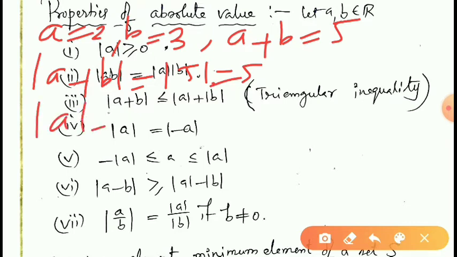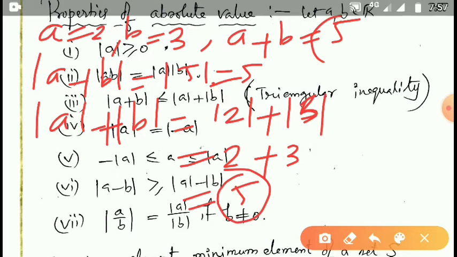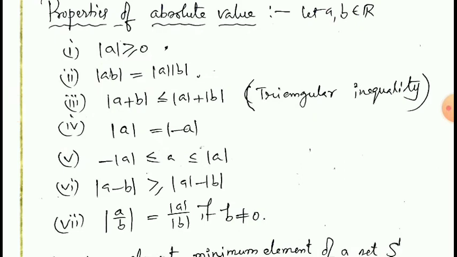Modulus A plus modulus B is equal to modulus 2 plus modulus 5. This is equal to modulus 2 plus modulus 3. This is equal to 2 plus 3. This is equal to 5. Here it is 5. Here it is 5. Therefore, in this case, modulus A plus B is equal to modulus A plus modulus B. Let us take another case.